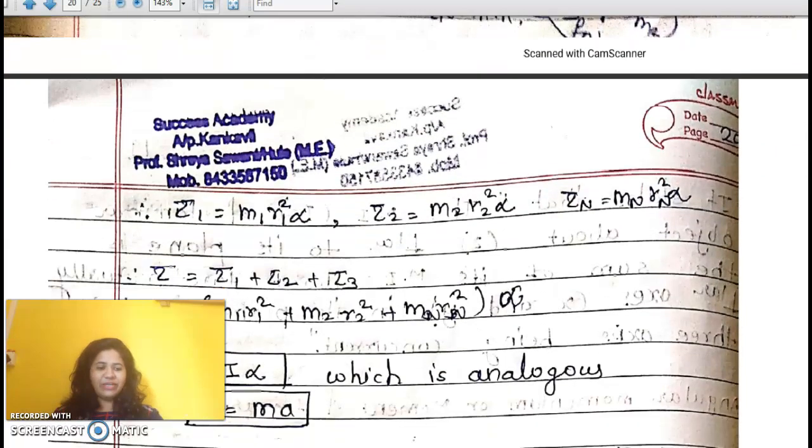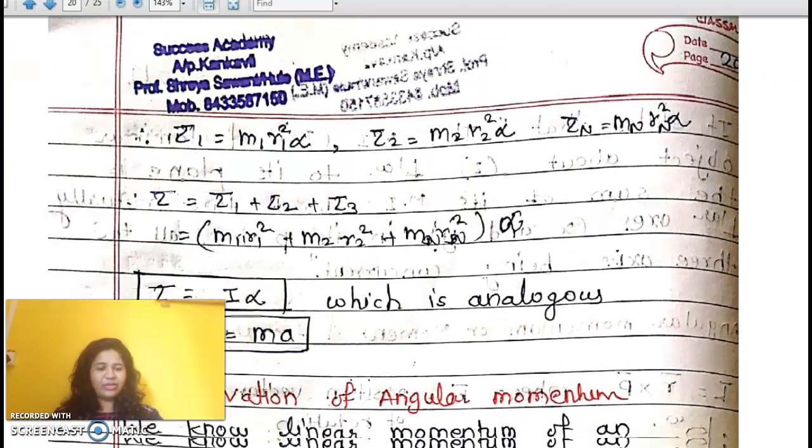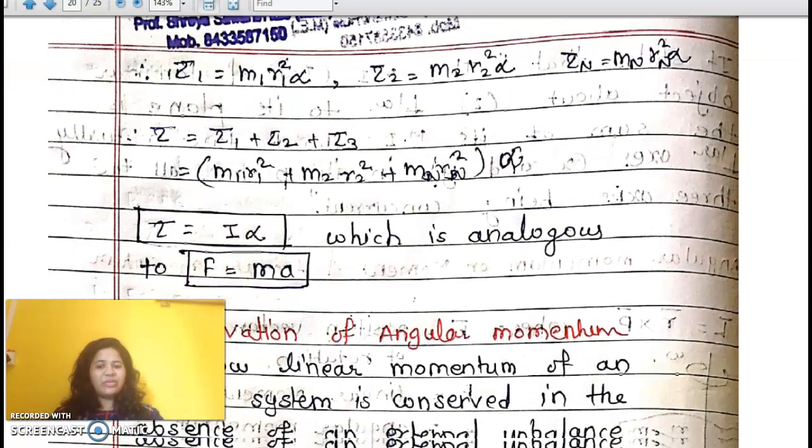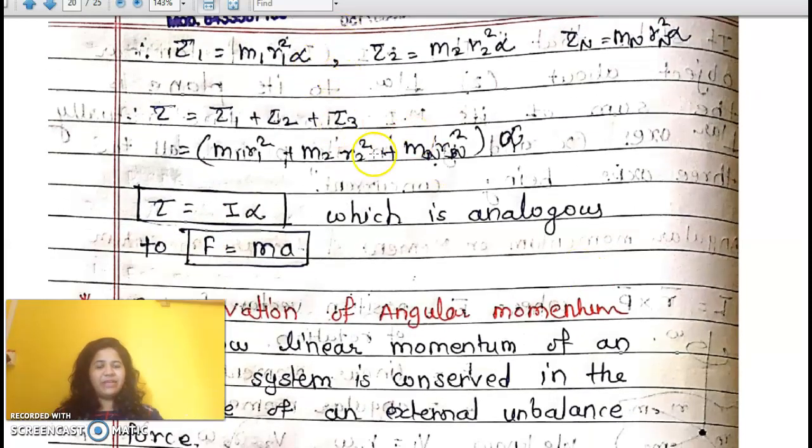Similarly, calculate torque 1, torque 2 and torque 3. So again alpha is common, take it outside, angular acceleration. Torque is equal to I alpha, which is analogous to linear motion: force becomes torque, m becomes I, and acceleration becomes angular acceleration.